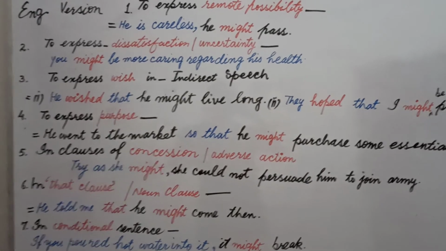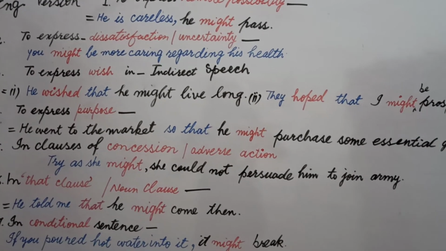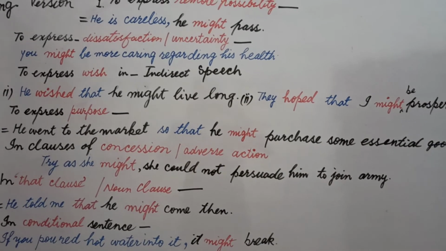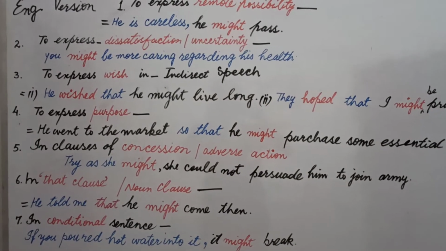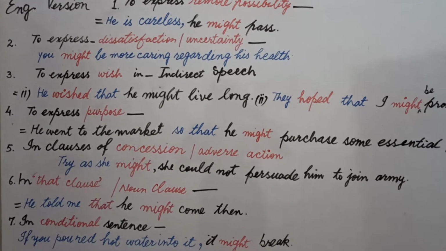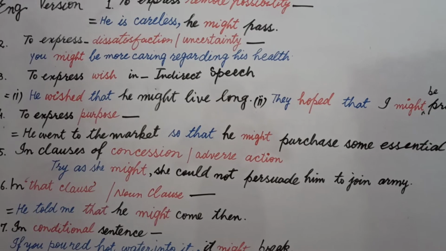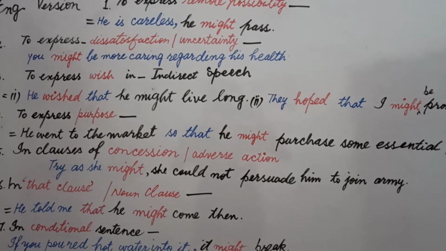This is the sense. But in this rigid expression, try as she might, you will use might. When you are not able to do something, and you put some sentence to show some adverse situation, you use try as she, try as he might.